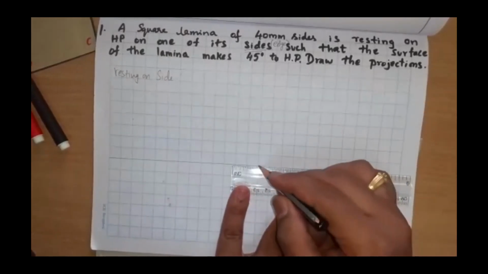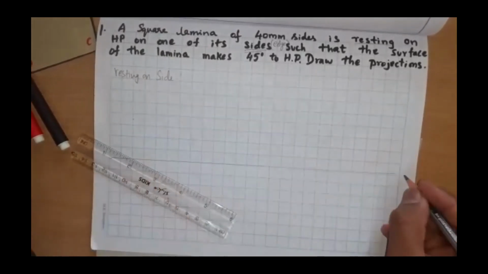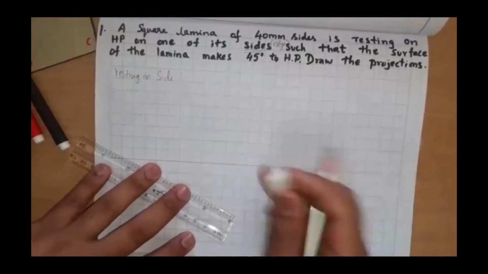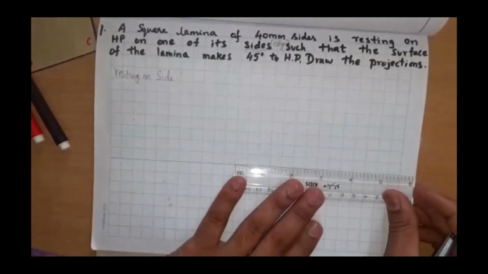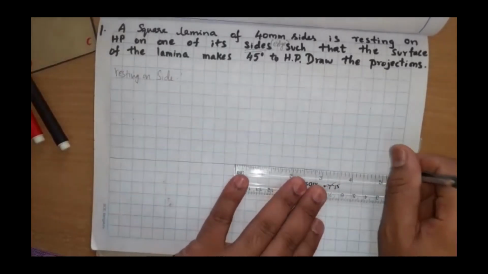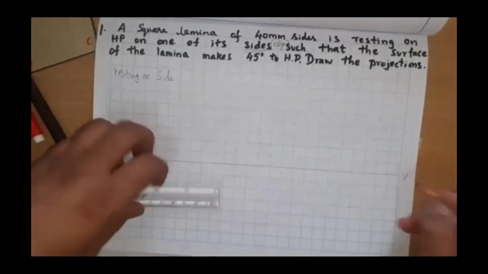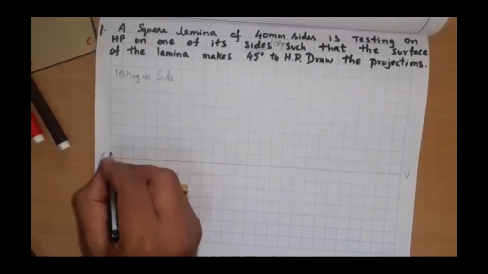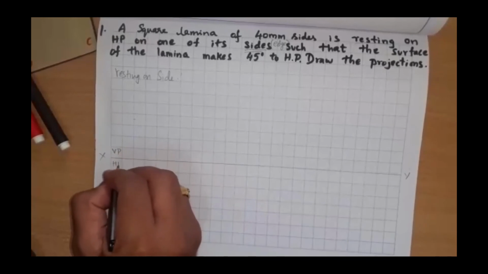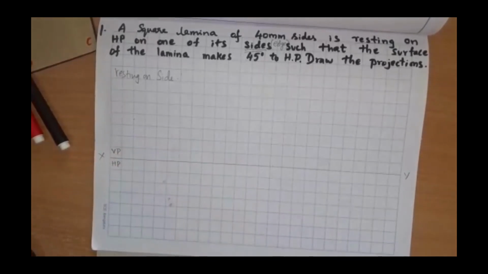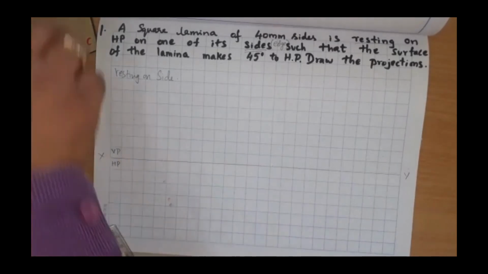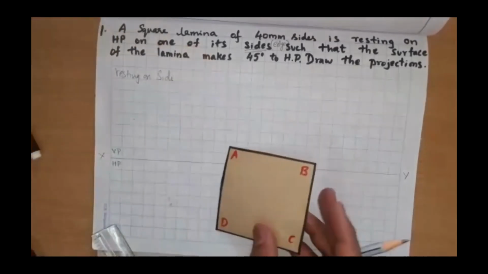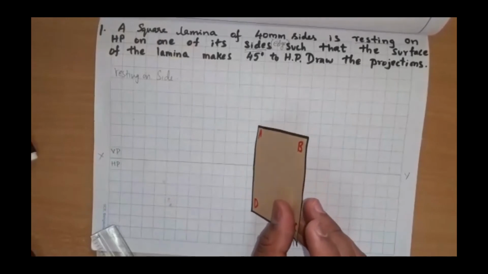Just draw an XY line and extend it further, because my camera position is somewhere else and I am sitting somewhere else. So XY, and very important, VP HP, because everything that we are drawing will be in first quadrant only. So for the first time, what I'm doing here is I cannot draw the apparent shape.